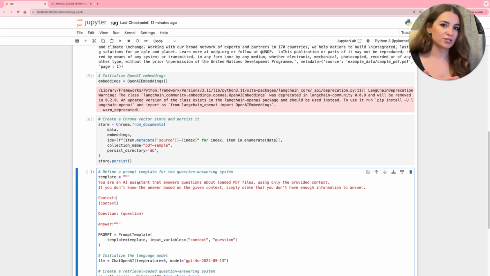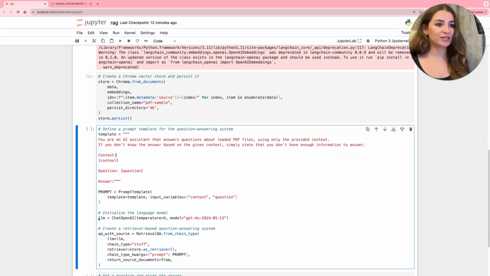We don't want an LLM to use its own knowledge or just make up information. We want our LLM to rely on the document we provide. And once we have it, we also initialize the LLM. Here I've chosen the newest OpenAI model.